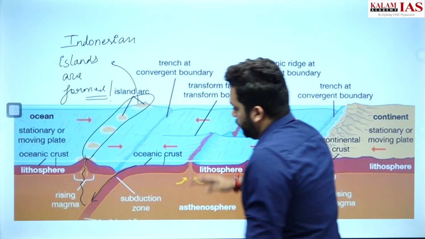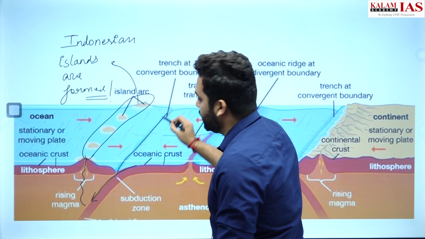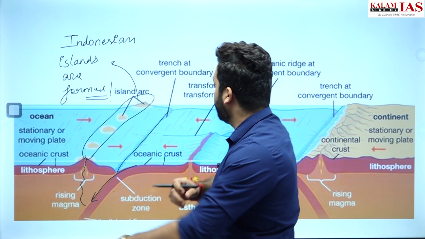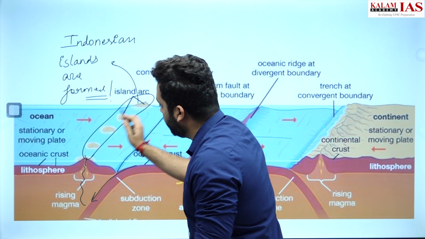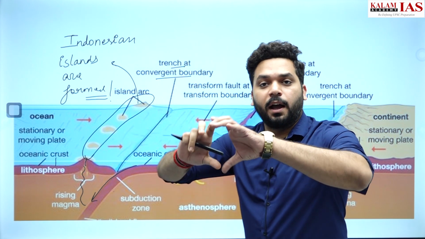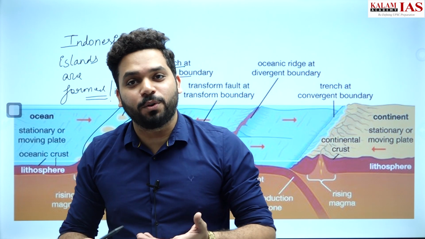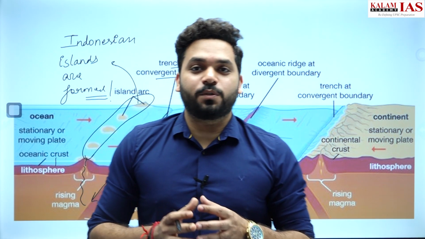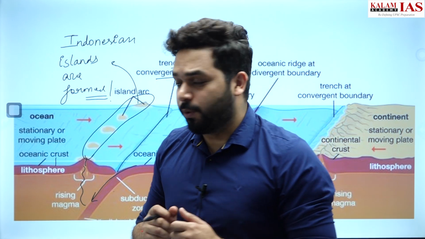Okay, so when this subducts, we have the oceanic trenches over here. We know about the Sunda trench also, the convergent plate boundary trench, and we have volcanic arcs and island arcs. So the Indonesian archipelago is formed through this kind of convergence. So that is what we are going to learn. That is something which we learned today.